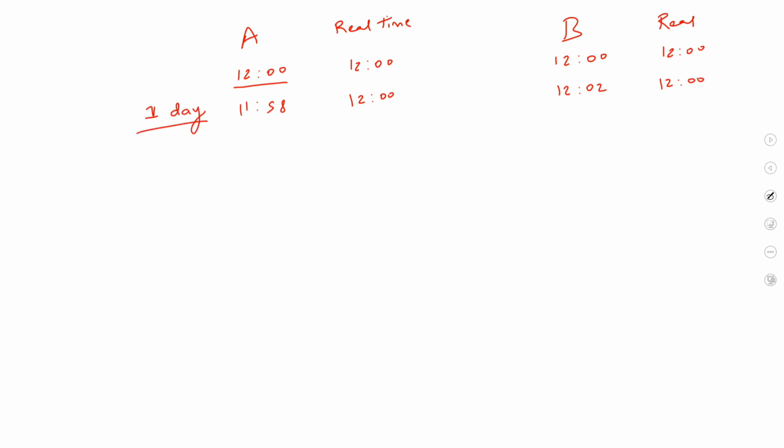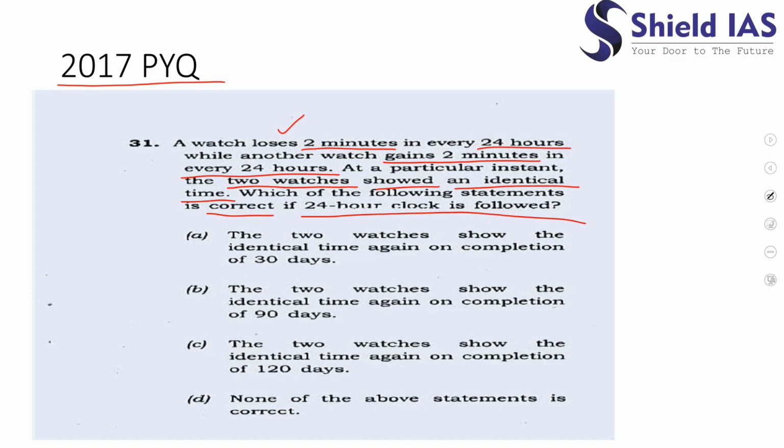In 1 day, the clock A would be losing how much? 2 minutes. And in 1 day, the clock B is gaining how much minute? 2 minutes. Yes. So now let's see the question. What is he saying? The two watches show the identical time again on completion of 30 days.